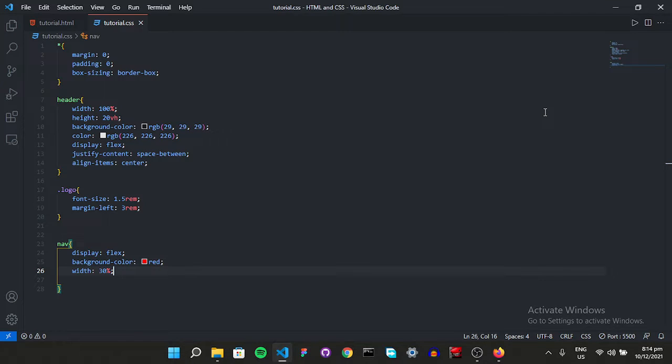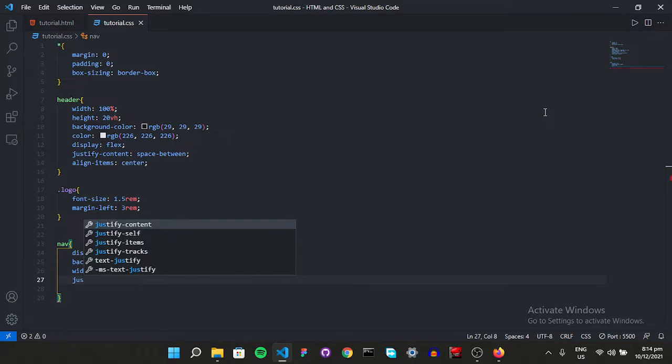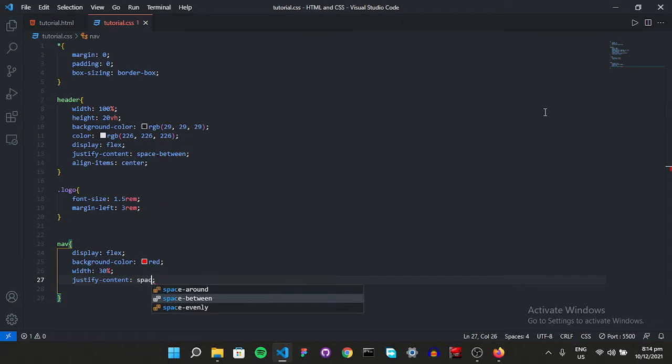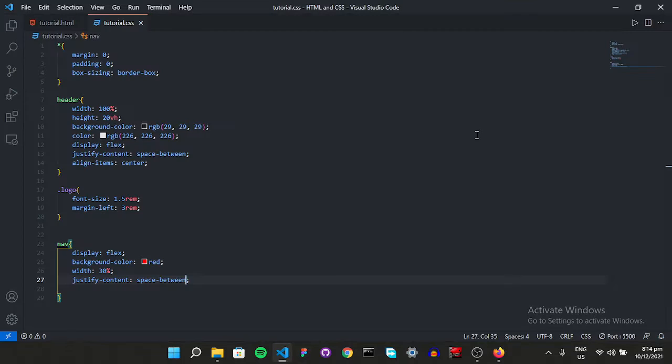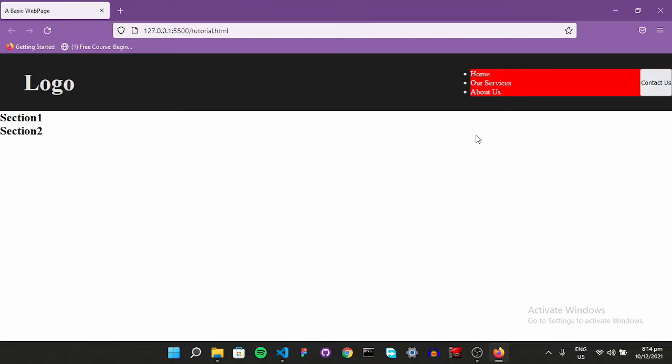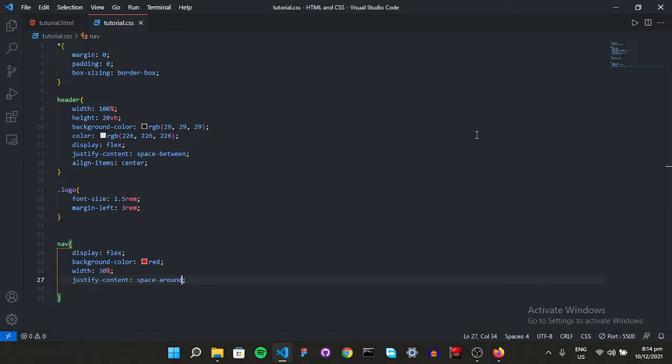That's better. So we have flex. Now you can use a property of justify content. Let's say space between. Yeah, it's better, but I think we can do better than this. So let's use space around. That's better. Great. So now just remove our red from here. It's too intense. Yeah, great.